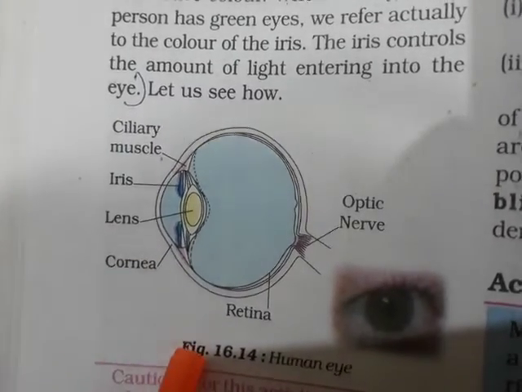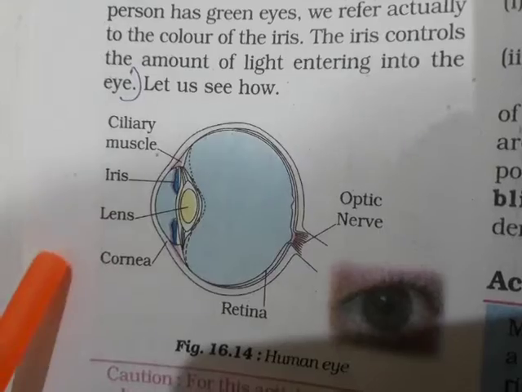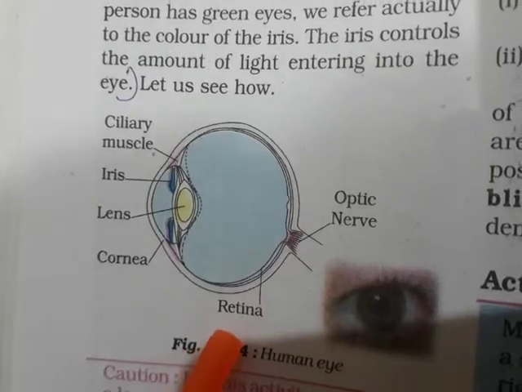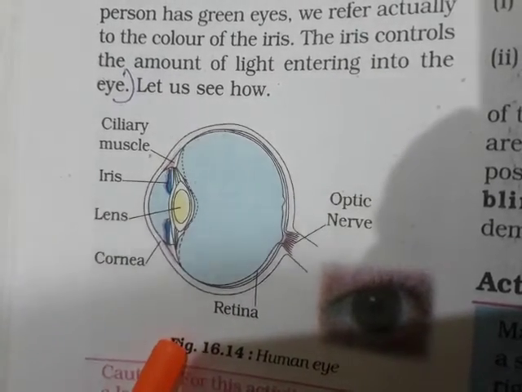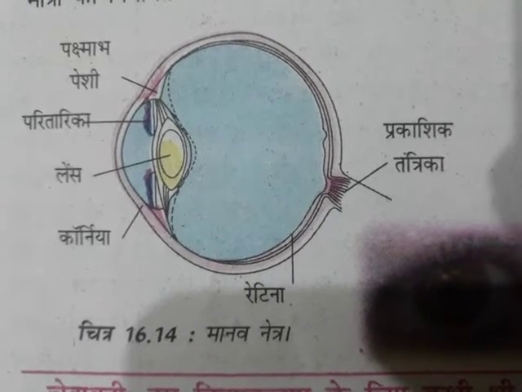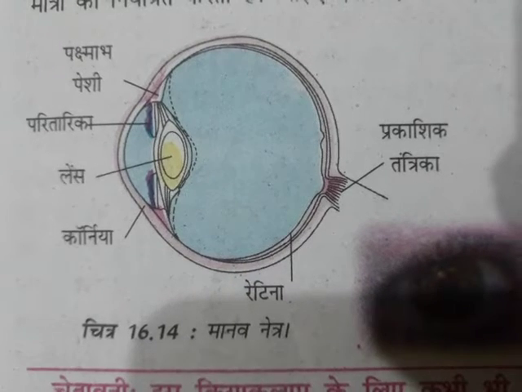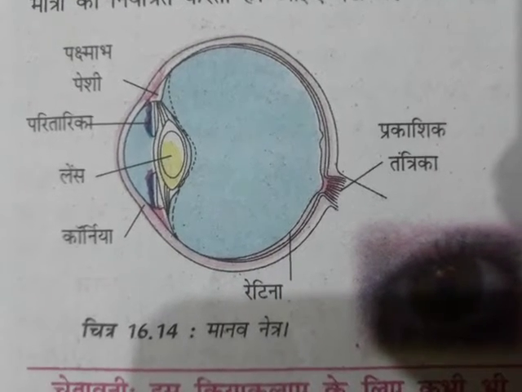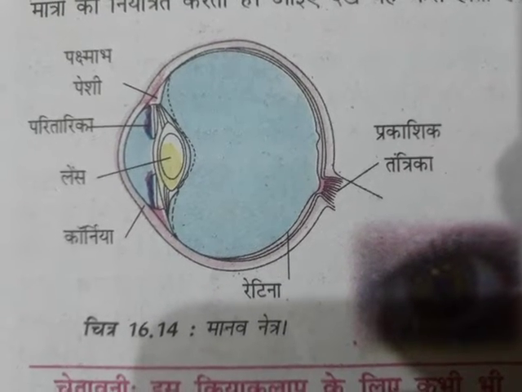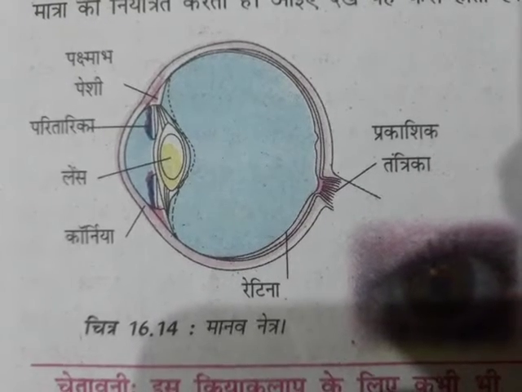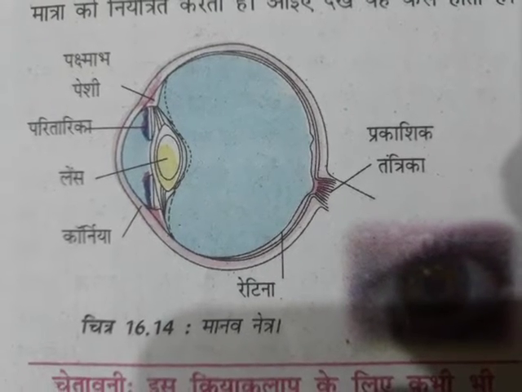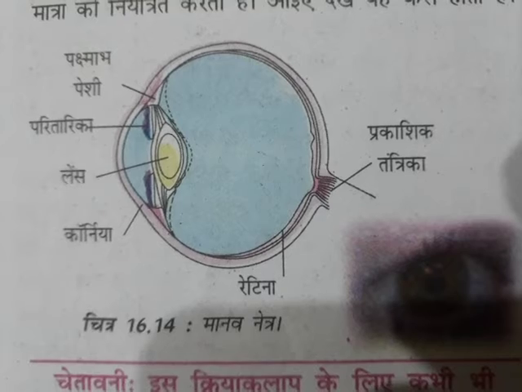This diagram is of the human eye. In a human eye, the ciliary muscle, iris, lens, cornea, optic nerve and retina are all parts of the eye. Care of the eye: it is necessary that you take proper care of your eyes. If there is any problem, you should go to an eye specialist and have regular checkups. If advised, use suitable spectacles. Too little or too much light is bad for eyes. Insufficient light causes eye strain and headache.